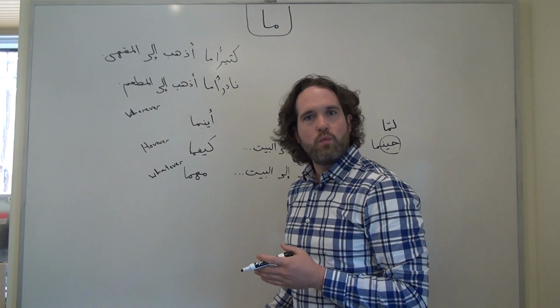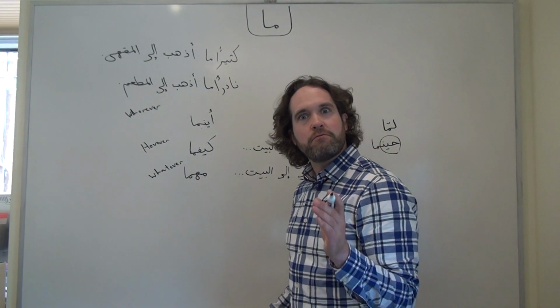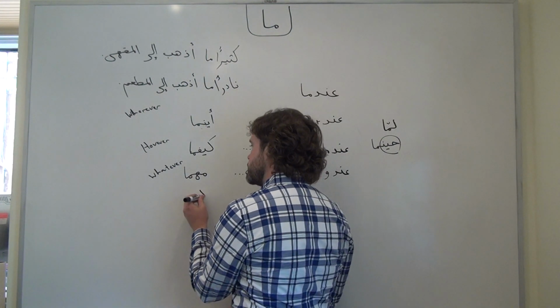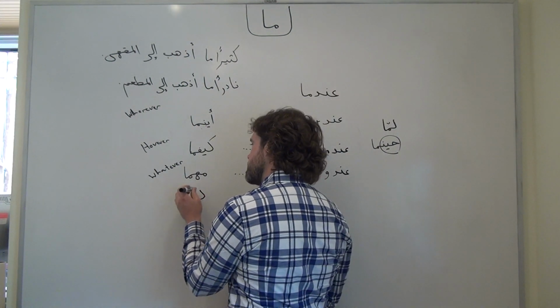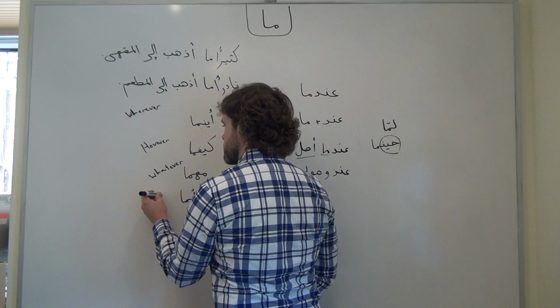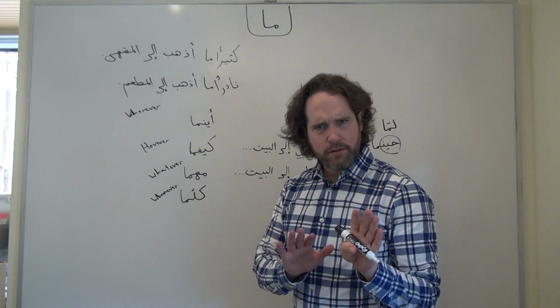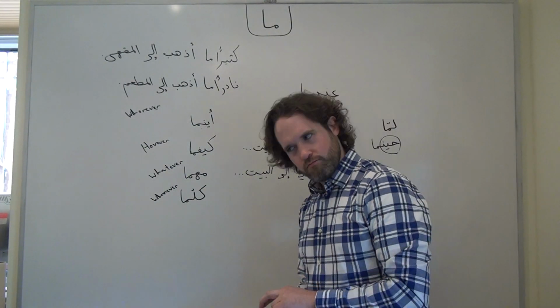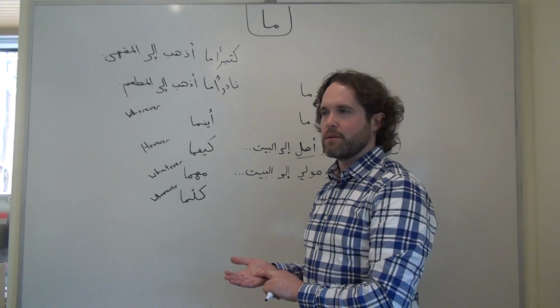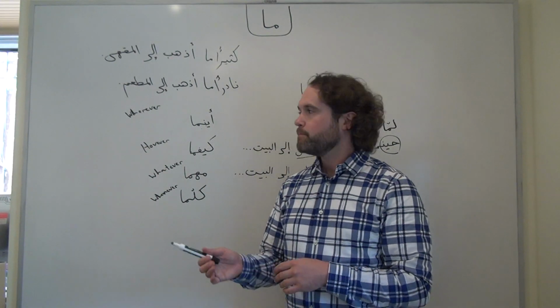Or if we want to say whenever in the sense of each and every time that something happens, we actually use kull and attach a ma to it. Not in the sense of whenever you want, but in the sense of every time I go and do something. Whenever I go to the restaurant, I see him there, something like that.